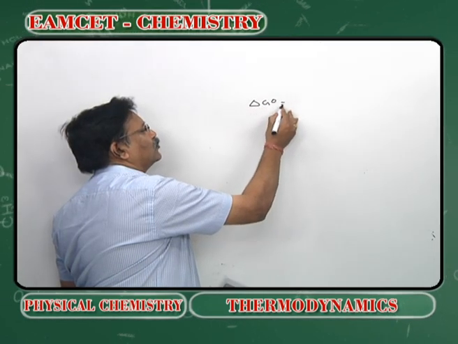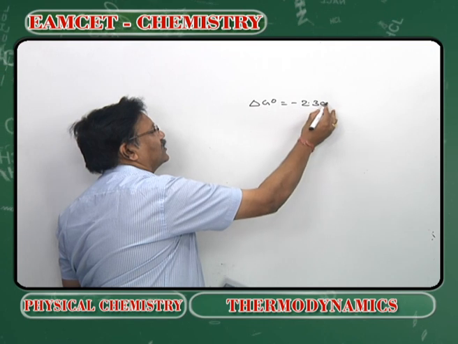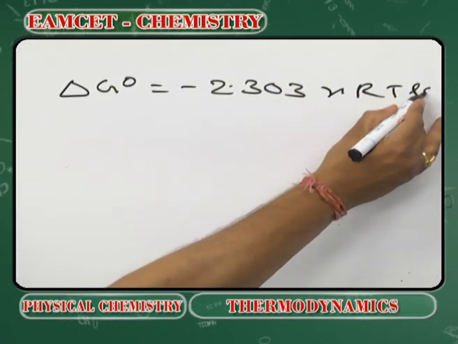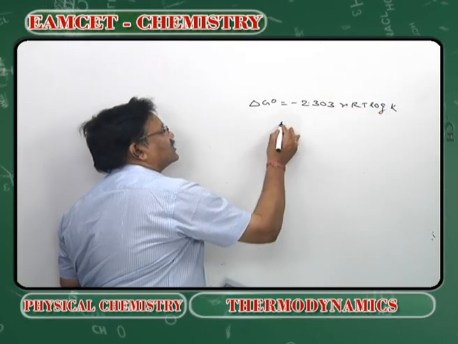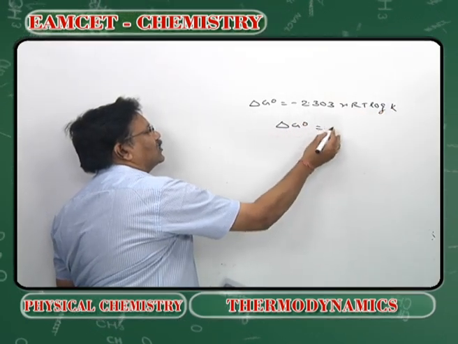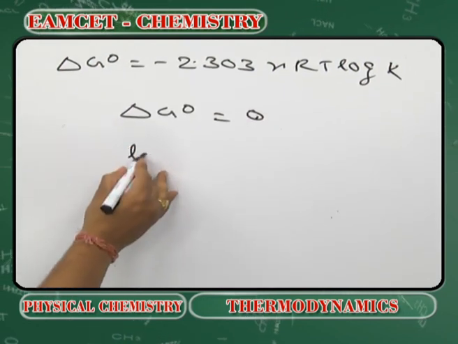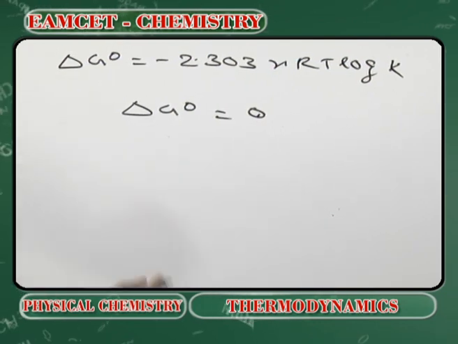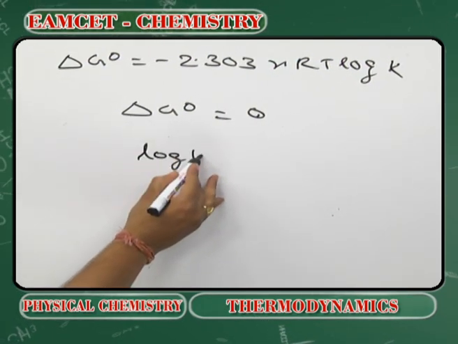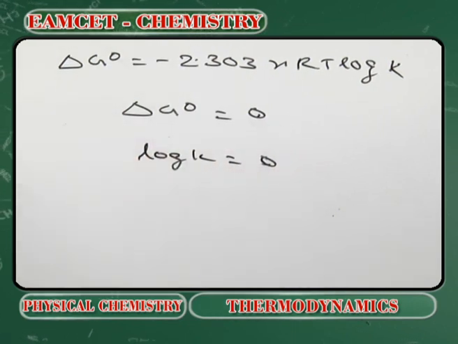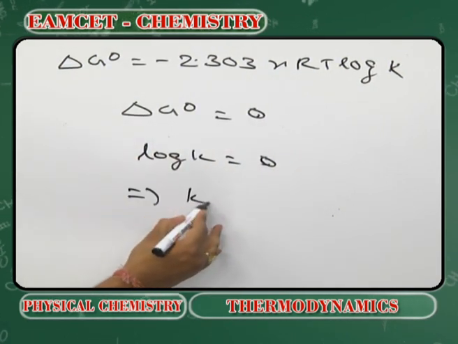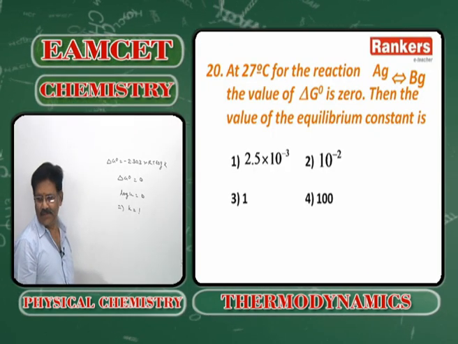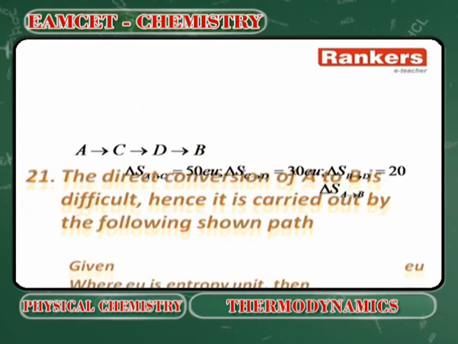Minus 2.303 nRT log K. When delta G naught is equal to 0, log K will be equal to 0, which implies the K value is equal to 1. Option 3 is the answer. Next.